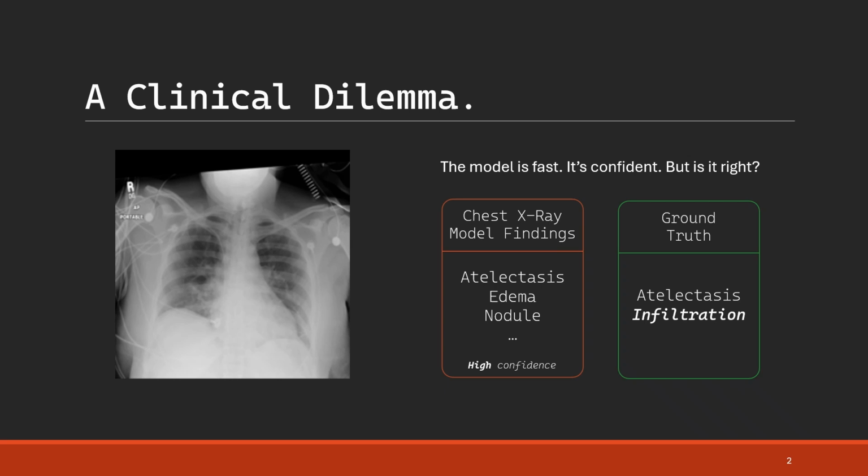When the model presents its results with such certainty, how can you trust it not to make a clinically significant mistake? This is the core problem my project addresses. We need models that don't just predict, but can provide a reliable guarantee about its risk of making such a mistake.